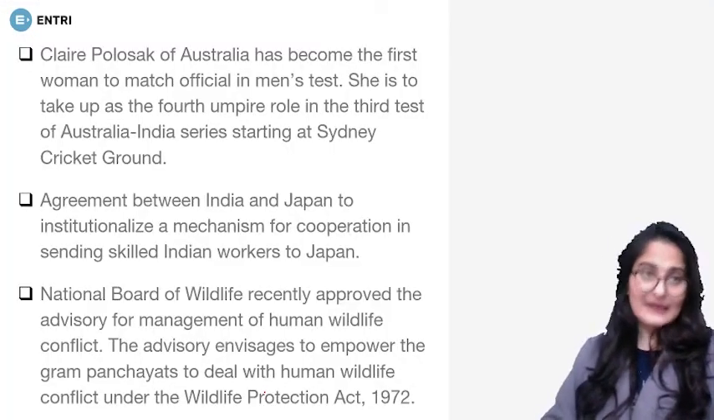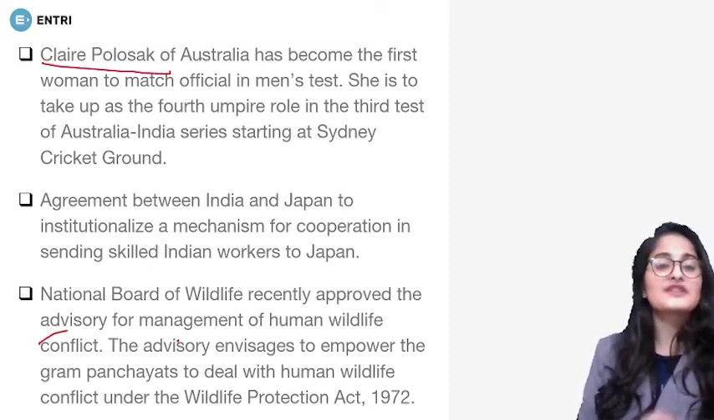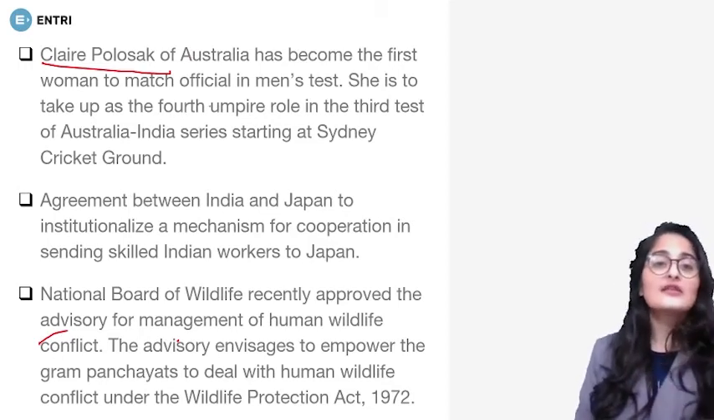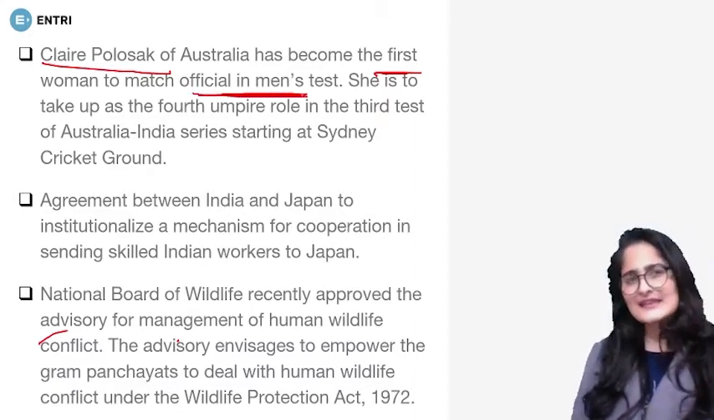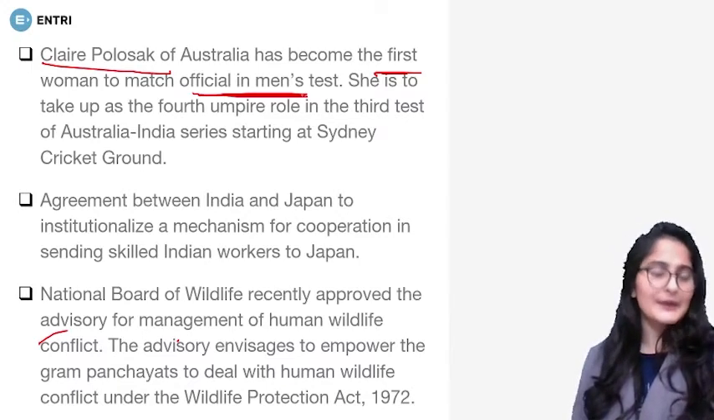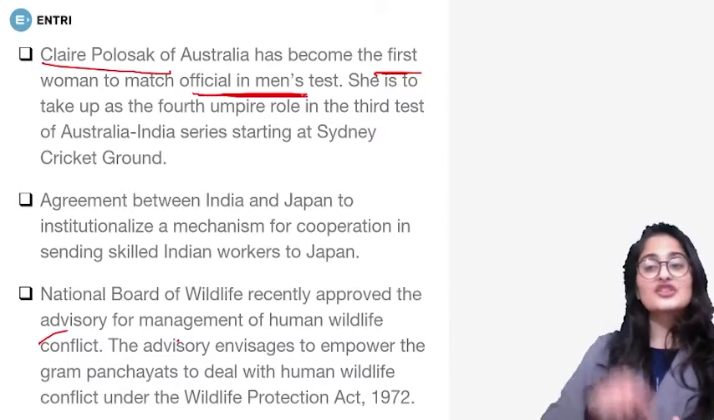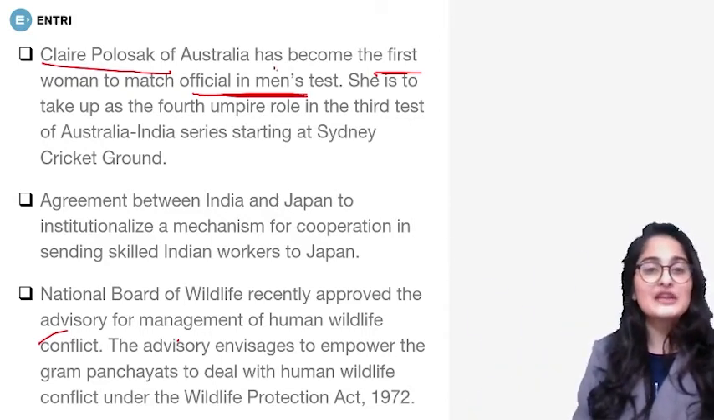Then a few one-liners. Claire Polosak of Australia has finally joined in as the woman umpire. She has become the first woman match official in men's Test. In 2018 or 2019, Claire Polosak was declared the first woman umpire. Now she's going to go into action and become the first woman match official in men's Test.